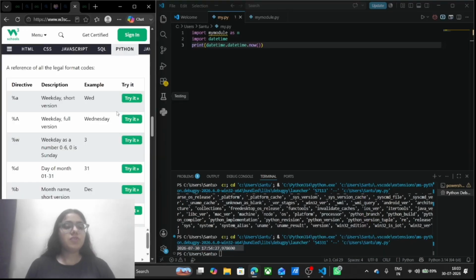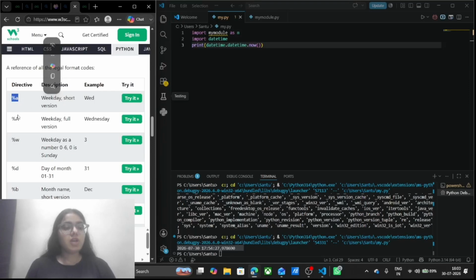Before proceeding further in the datetime section, I want to tell you that if I want to write the weekday in short version, then I will put percentage a in small letters.